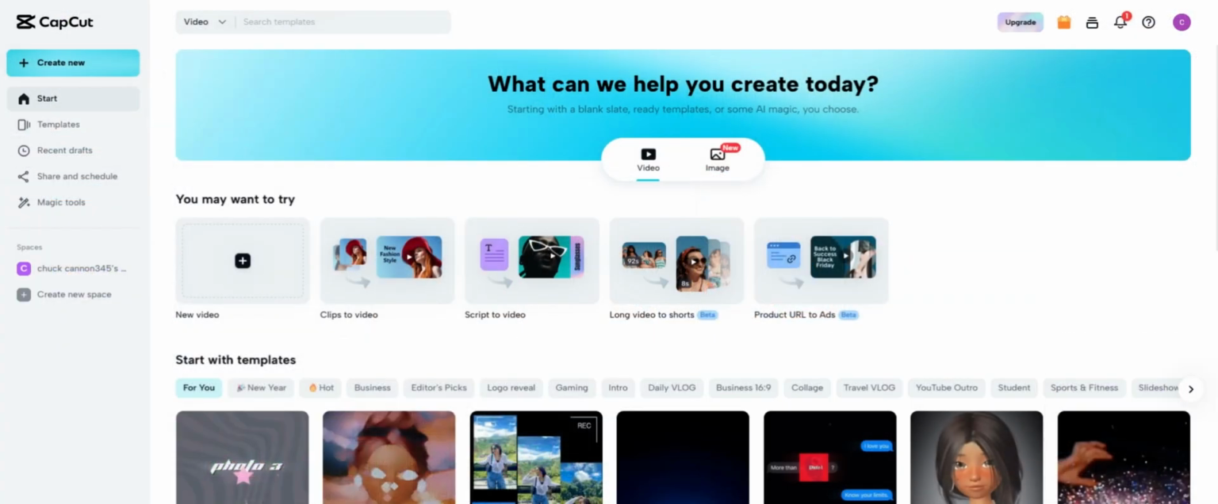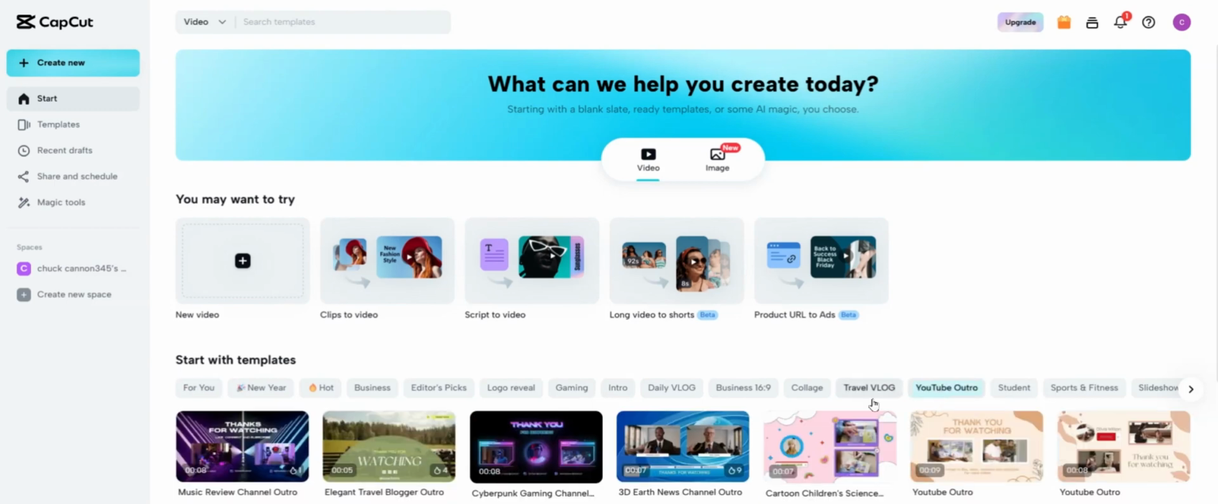And number 3 on our list is CapCut. CapCut is another good one for beginners. So when you first get in, you go to CapCut. You'll have to sign in. You'll make an account, and when you do, you'll come to this page here. You've got a lot of different options: clips to videos, scripts to videos. Start with templates. They got tons of templates down here. If you're doing YouTube, it shows you all that, and then basically it's just changing everything out.